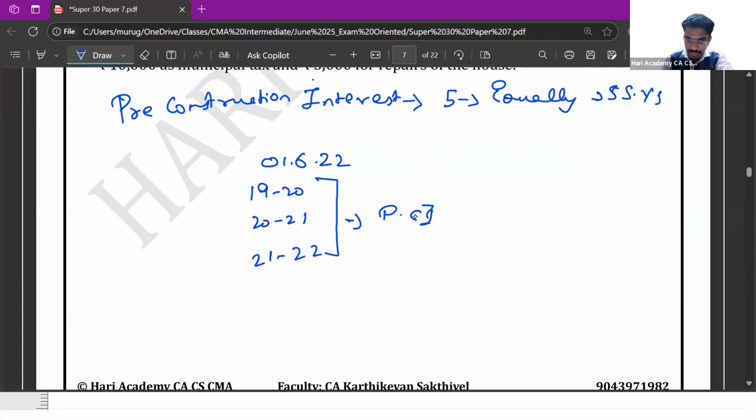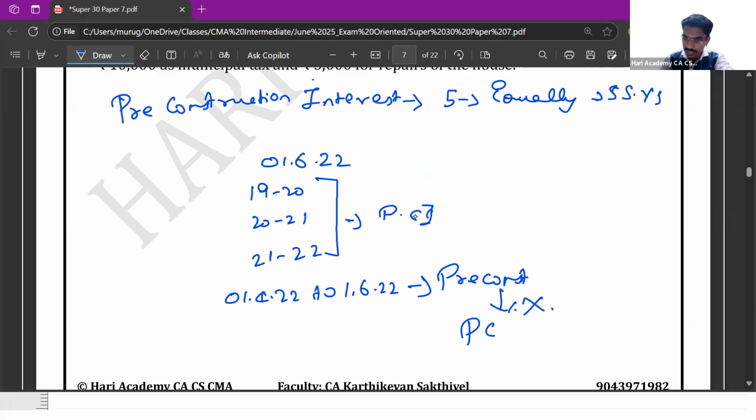So for the period from 1/4/22 to 1/6/22, even though this period is also pre-construction period, this interest will not form part of pre-construction interest, because for an interest to form part of pre-construction interest, the completion should not have happened during that year.